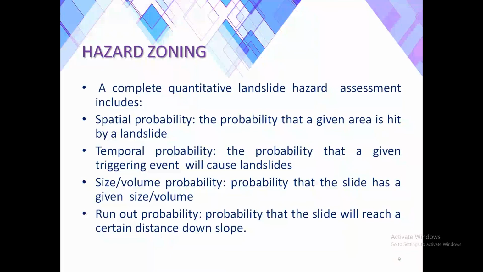So the complete quantitative landslide hazard assessment includes spatial probability, that is the probability that the given area is hit by the landslide; temporal probability, that is the probability that the given triggering event will cause the landslides; size and volume probability, which is the probability that the slide has a given size and volume of the mass movements; and runout probability, the probability that the slide will reach a certain distance down the slopes.